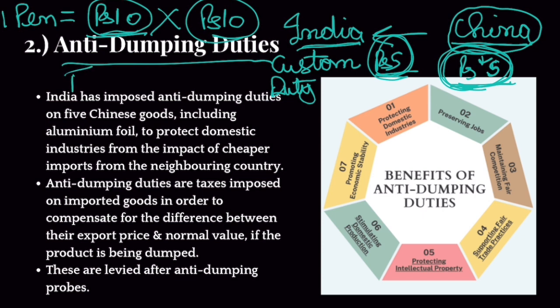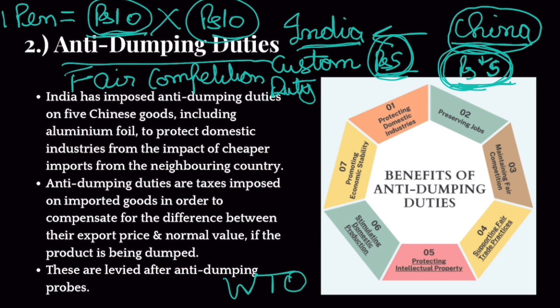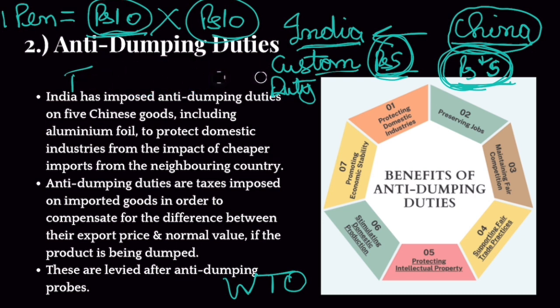This term, fair competition, is important because it is an important principle of WTO. Okay. So now it will be fair competition. Now this duty, this extra custom duty, is known as anti-dumping duty. Okay. You understood the whole point.